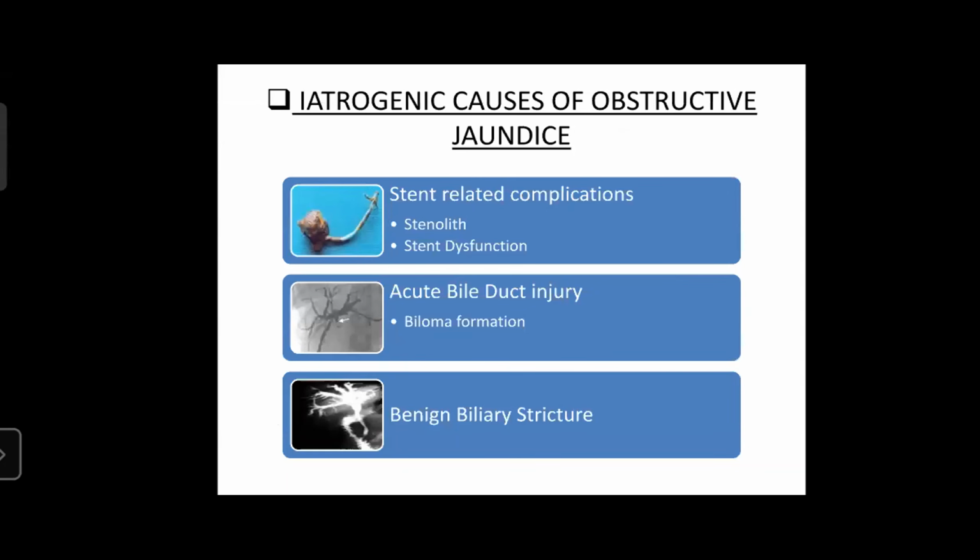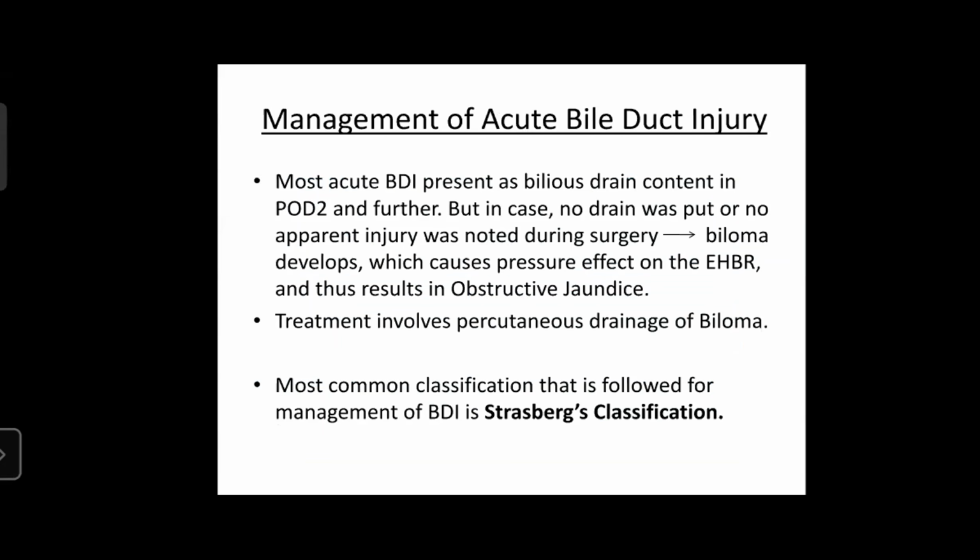Coming to the iatrogenic causes of obstructive jaundice, iatrogenic causes may be divided into stent-related complications such as stenolith or stent dysfunction leading to obstructive jaundice, acute bile duct injury leading to biloma formation, or benign biliary stricture following surgery. Management of acute bile duct injury.